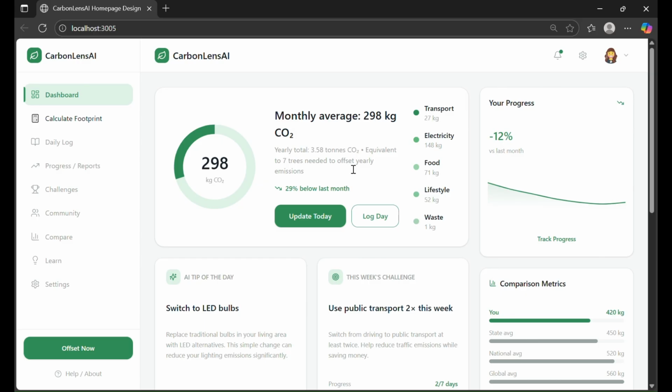This prototype is not just a calculator, it's the foundation for a fully intelligent carbon monitoring ecosystem. Smart, simple, personalized, and ready for an AI-powered sustainable future. So yeah, that's it. Thank you for watching, and I'm excited to show you the fully functional version soon once CarbonLens AI becomes a complete app.